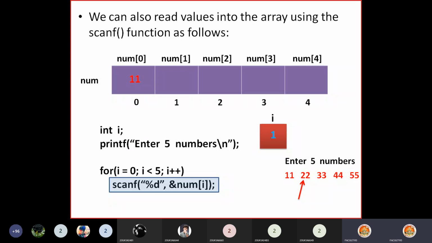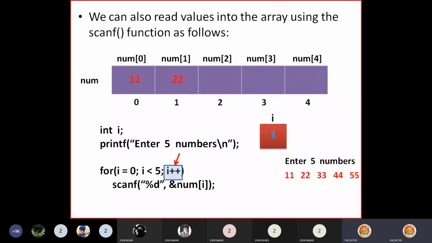Because your input will be in the input buffer, automatically the pointer will be pointing to the next number. So whenever you say scanf %d the second time, it reads the second number. So 22 it reads and stores in num of 1. In num of 1, the second number will be stored. After this, the control goes to the increment section again, i++.